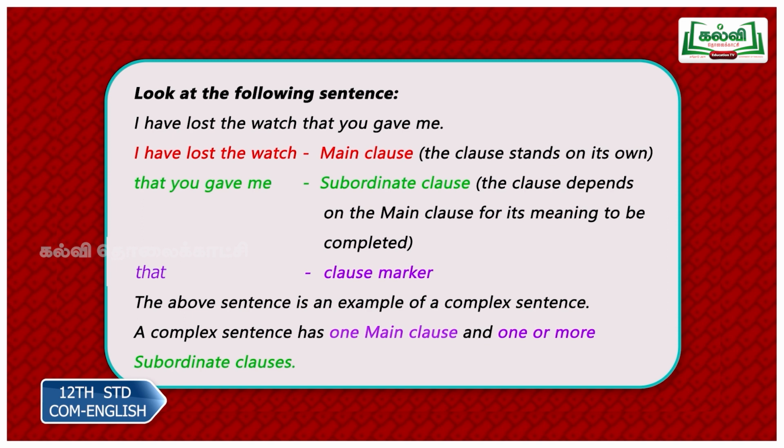And therefore, this part of the sentence, which depends on the main clause for its meaning to be completed, is called the subordinate clause, because this has a finite verb in it. Then what about that? That is called the clause marker. So you identify the subordinate clause when you first fix the clause marker. This is an example of a complex sentence. A complex sentence has one main clause and any number of subordinate clauses.